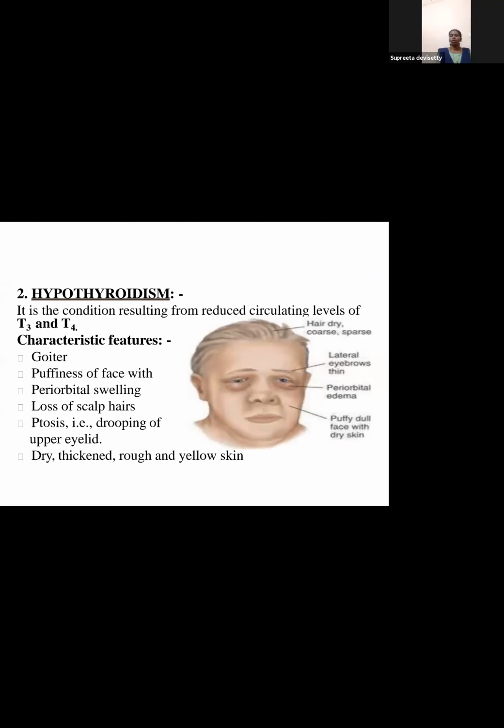Loss of scalp hair. I told you, hair loss. Ptosis, drooping of the upper eyelid. It's just like you blink your eyes, and the person cannot open them. It suddenly droops and falls on its own. Drooping of eyelids. Dry, thickened, rough, and yellow skin. So the highlight here is that hypothyroidism is caused due to reduced T3, T4 levels in the circulating blood.